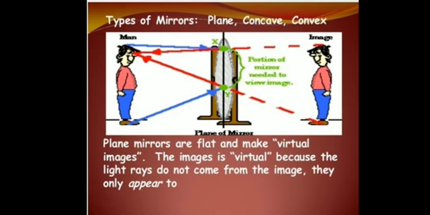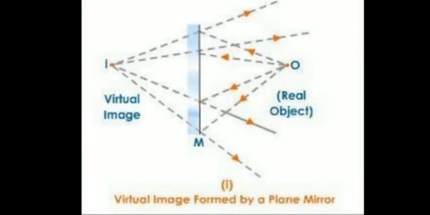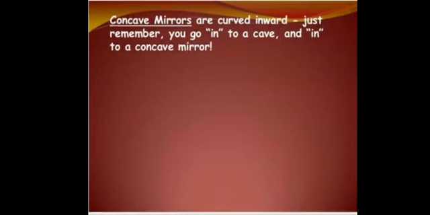The image is virtual because the light rays do not come from the image, they only appear to. On your left hand side the man is there, and on the right hand side we can see the image. I will explain these light rays. So this is the virtual image, and the real object is formed on this side.